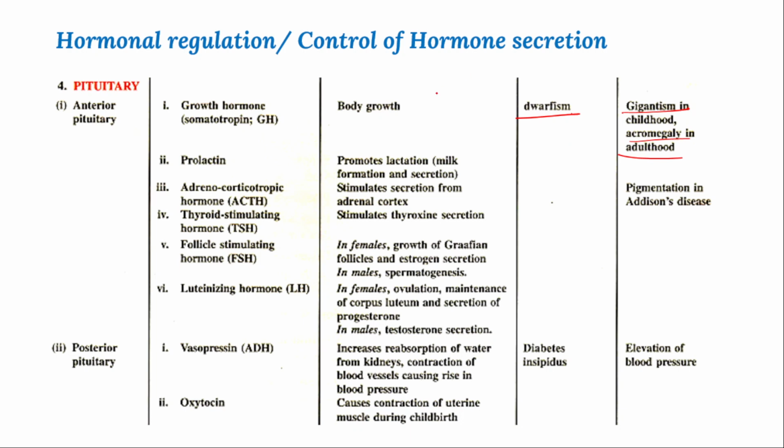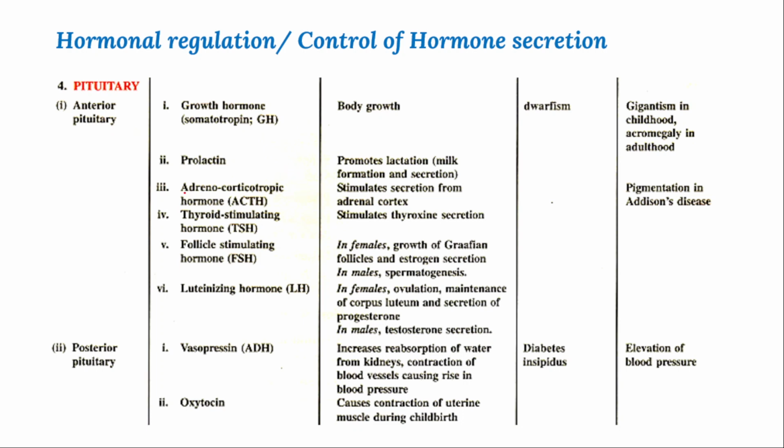It will also release prolactin. This prolactin promotes lactation in the mother who has given birth to a baby. Right, milk formation will be activated. And then the trophic hormones are there, which are activated by the anterior pituitary.